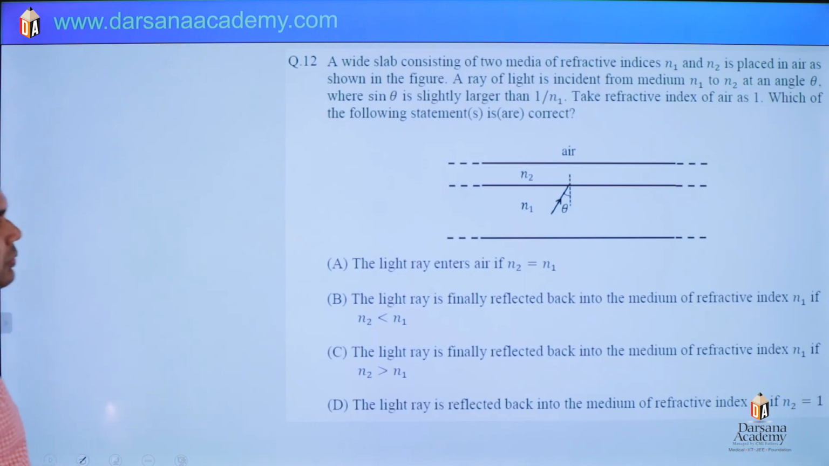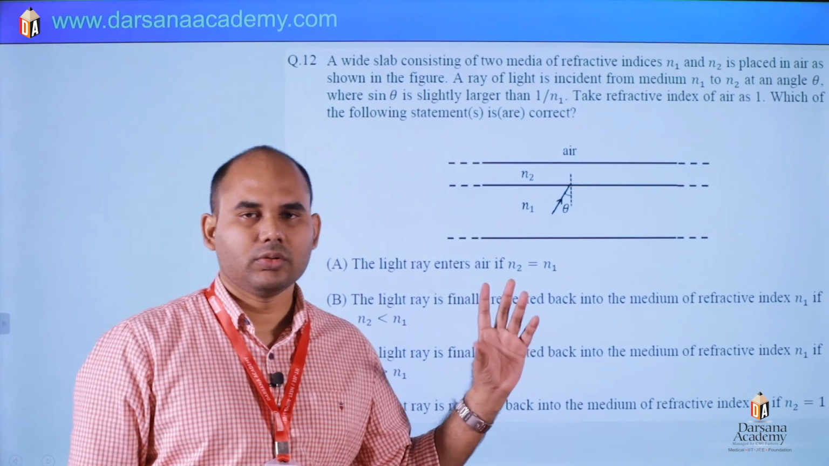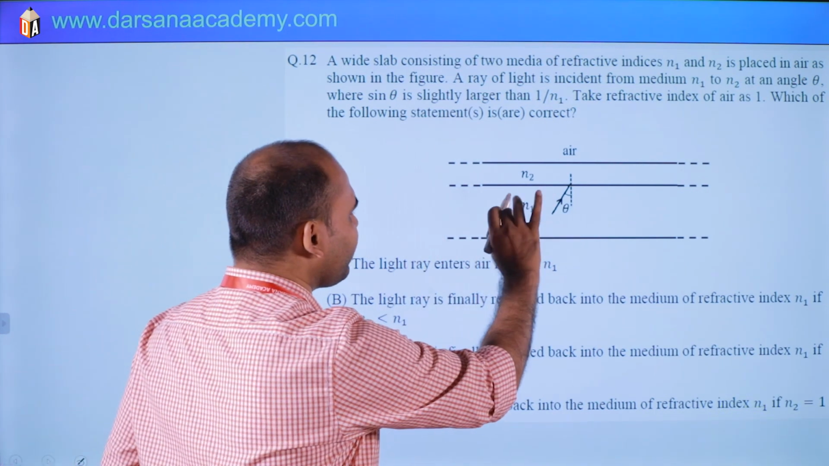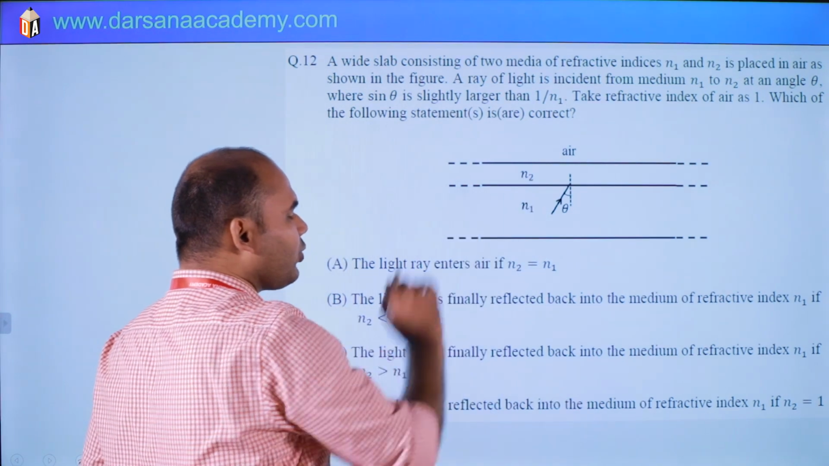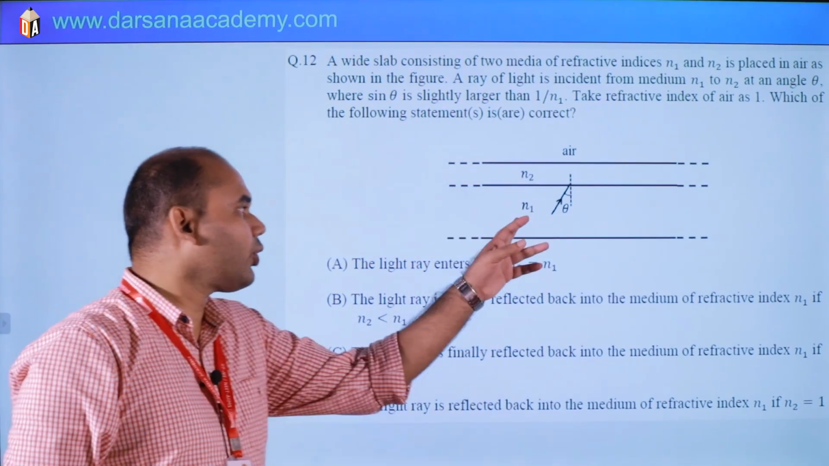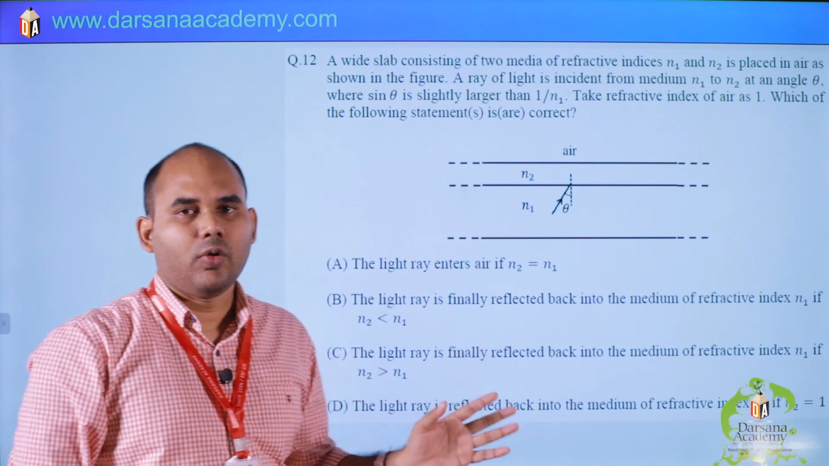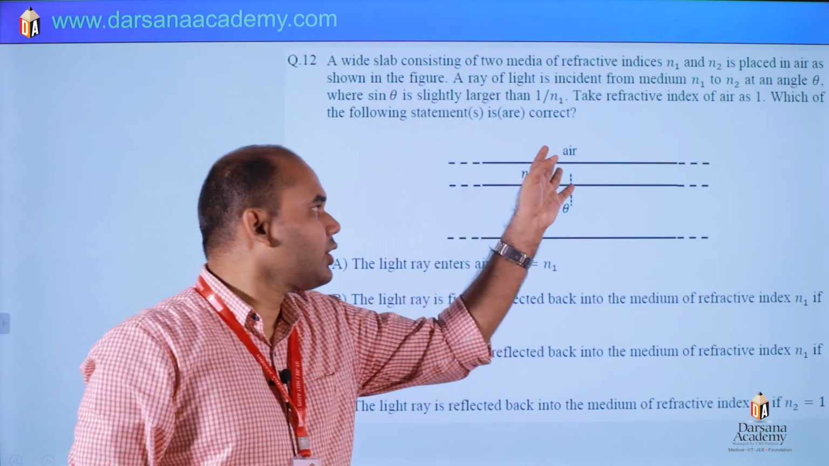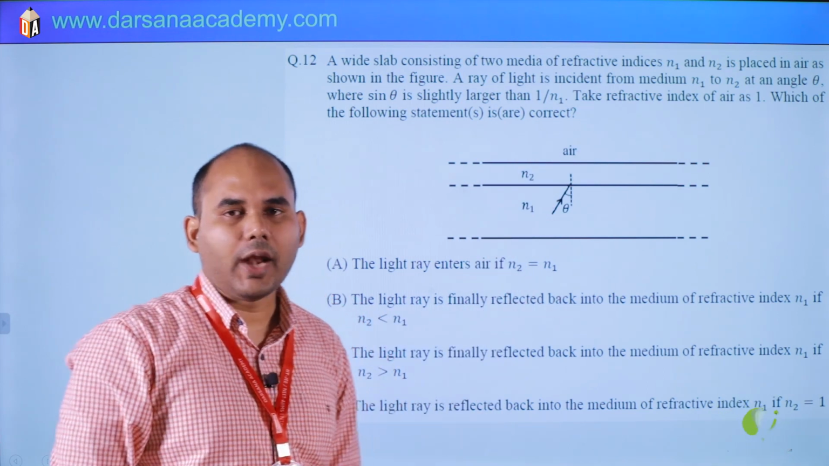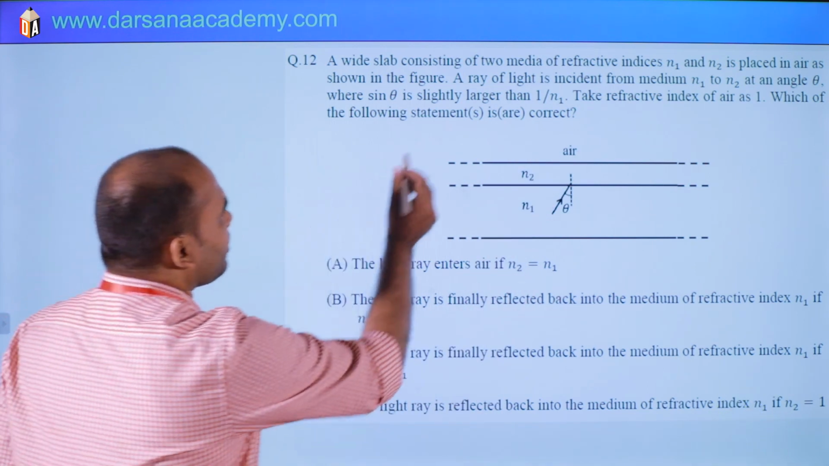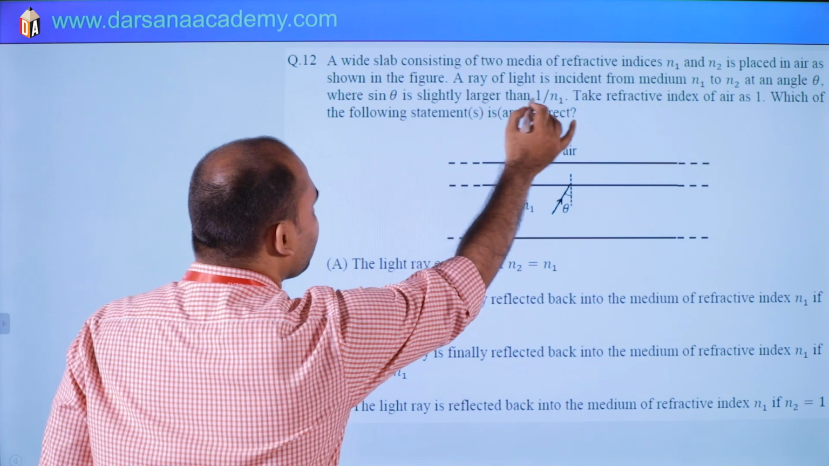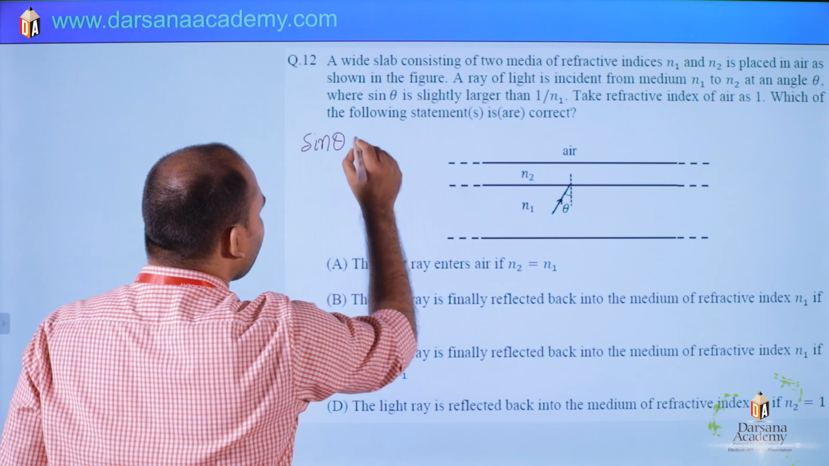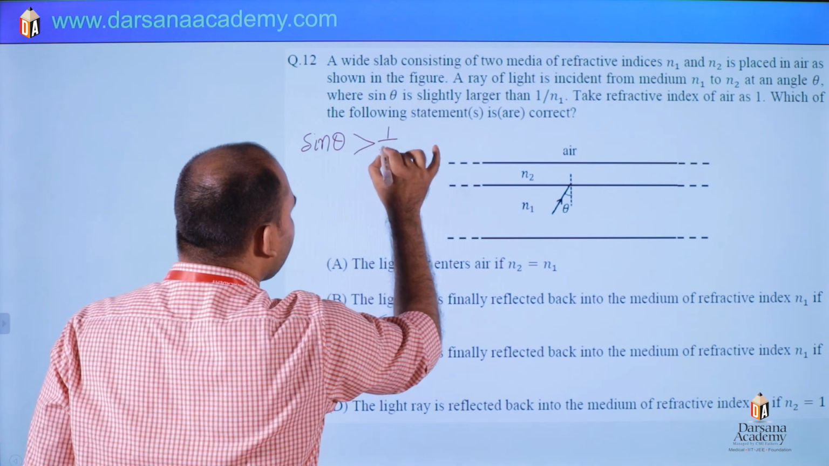Okay, this is again an average question. There are two layers given, of different material having different media. N1 and N2 are refractive indices for medium 1 and 2, and outside is air. One ray is coming from N1 and it will move into another region N2, or it may be air. In the question it is given that sin theta is slightly larger than 1 by N1.